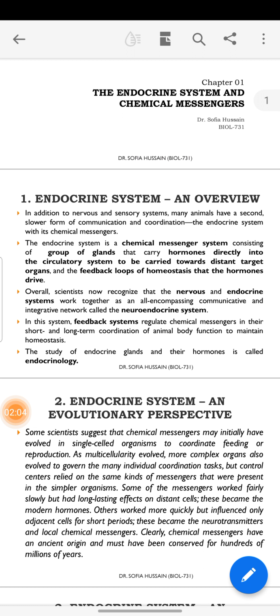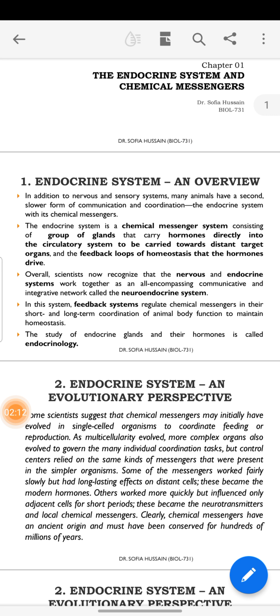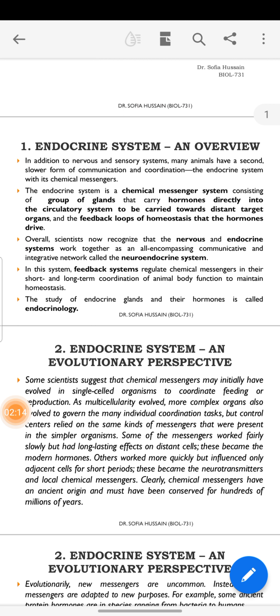So hormones are released, and in the circulatory system they produce feedback responses, as the nervous system or sensory system have done.